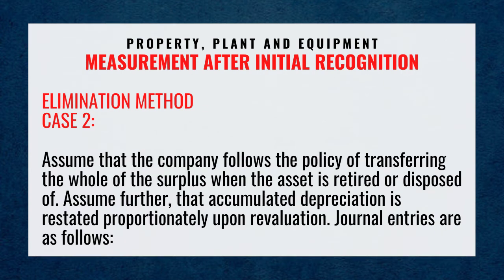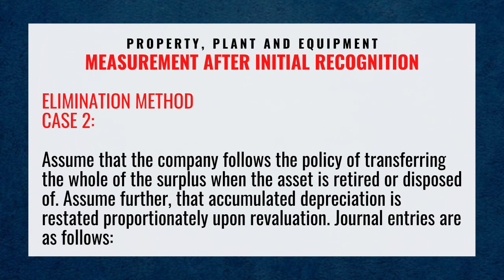Assume that the company follows the policy of transferring the whole of the surplus when the asset is retired or disposed of. Assume further that accumulated depreciation is restated proportionately upon revaluation.